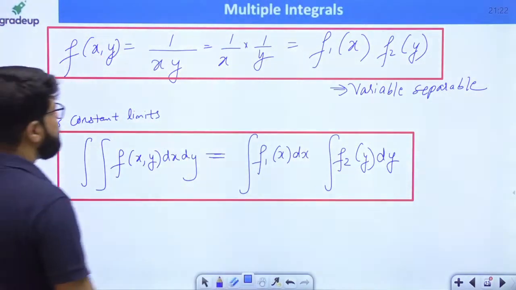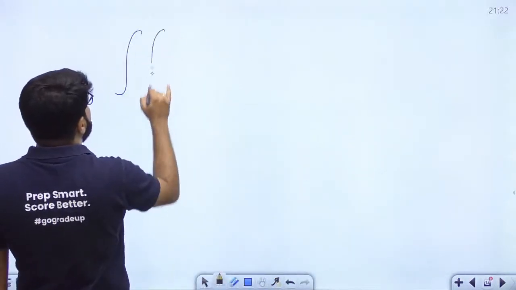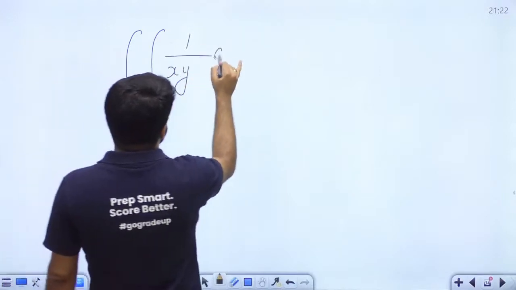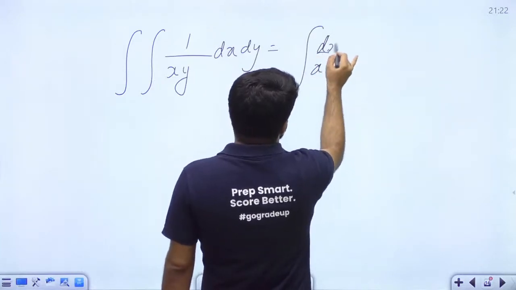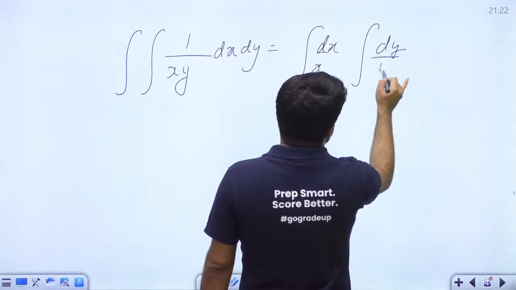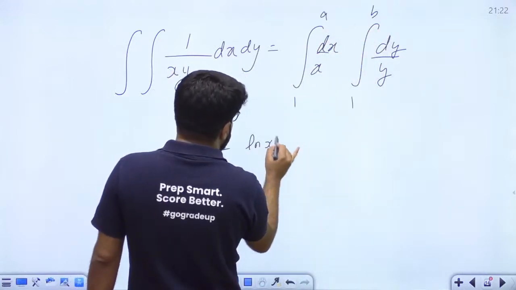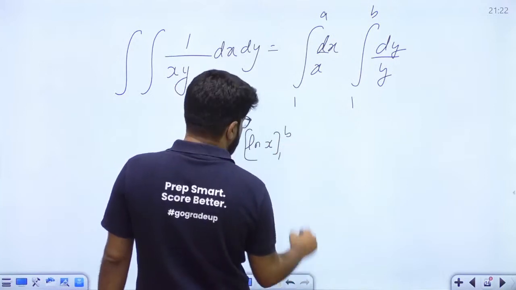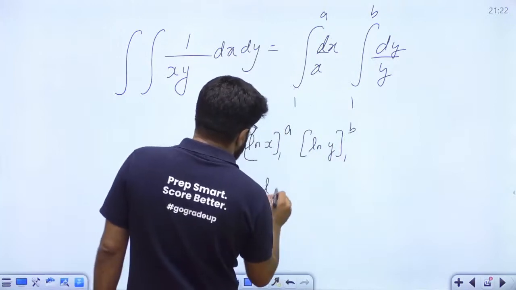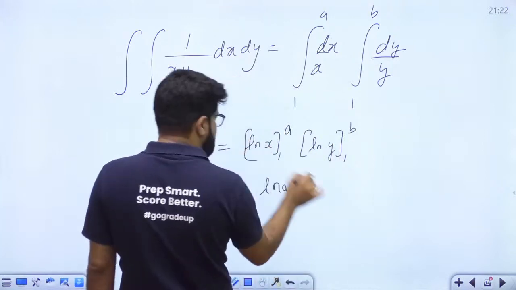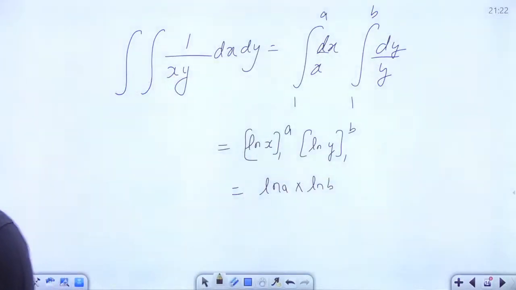चलो, अगर मैं previous example को focus करूं यहाँ पे, let's resolve the previous question. What was the previous question? Double integral 1 upon xy dx dy means it is one single step. इंटीग्रल dx by x, इंटीग्रल dy by y. एक ही बार दोनों को सॉल्व करना है. ओके, दैट इज log x इंटीग्रल 1 to a, log y लिमिट 1 to b. आंसर इज log a minus log 1, log 1 is 0, log b minus log 1, log 1 is again 0. आंसर इज log a into log b.